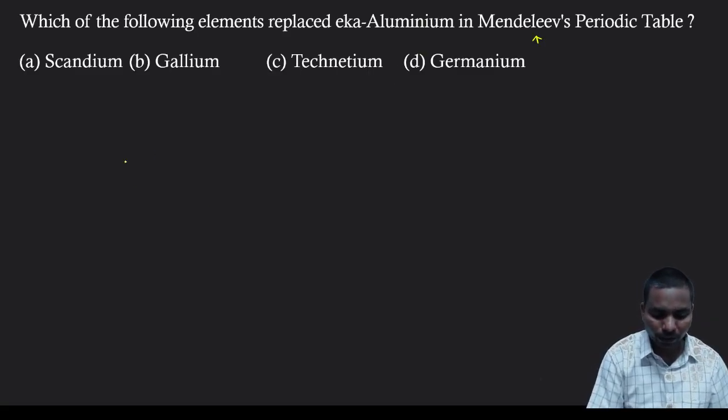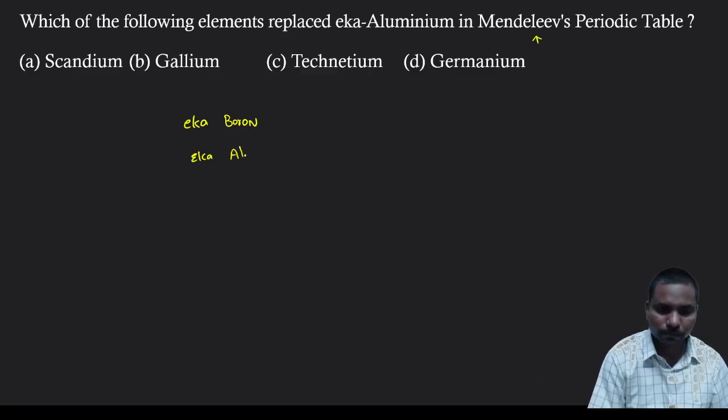Here, if you take the elements Eka boron, Eka aluminium, Eka manganese, Eka silicon.